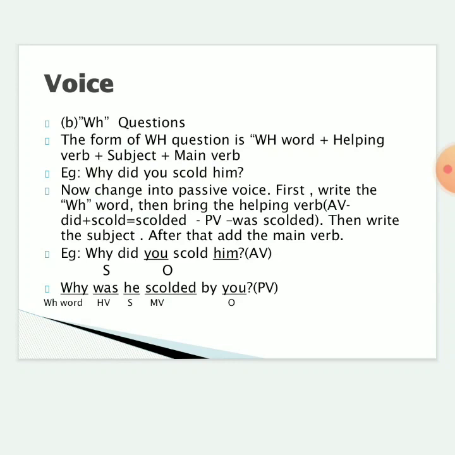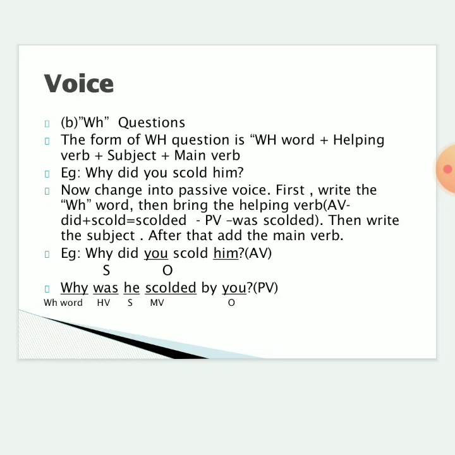So first write the WH word as such. Now write the helping verb. Now change the sentence. "Did" is what? Past tense, isn't it? So did plus scold, scolded, past tense. So what's the singular form of past tense? "Was." So now "was" is the helping verb. So write "was" after the WH word. So "Why was". Now bring the subject. As I said, in passive voice, the object of the active voice is the subject of the passive voice, isn't it? Now the object of the active voice is "him", isn't it?